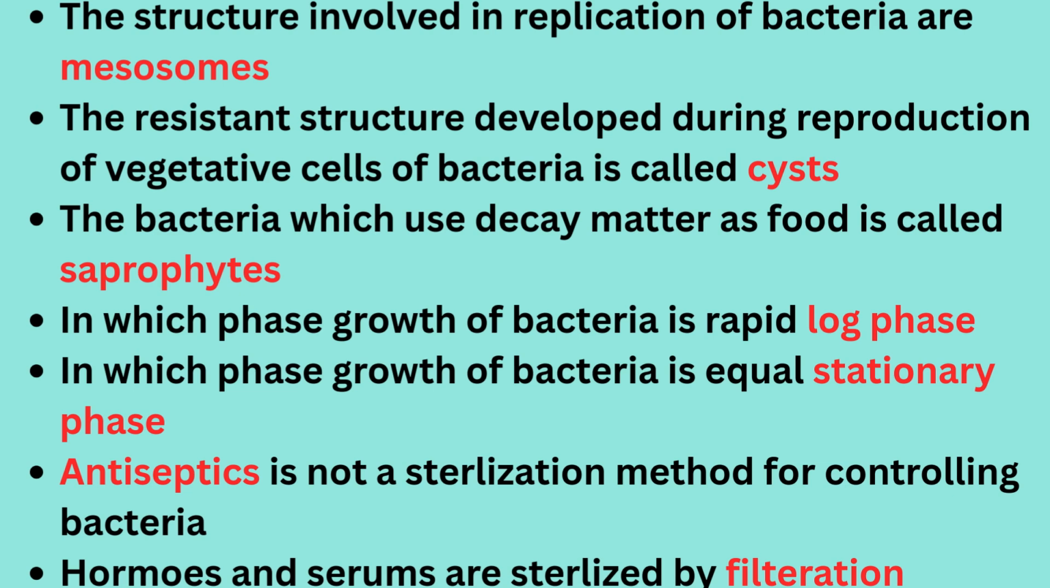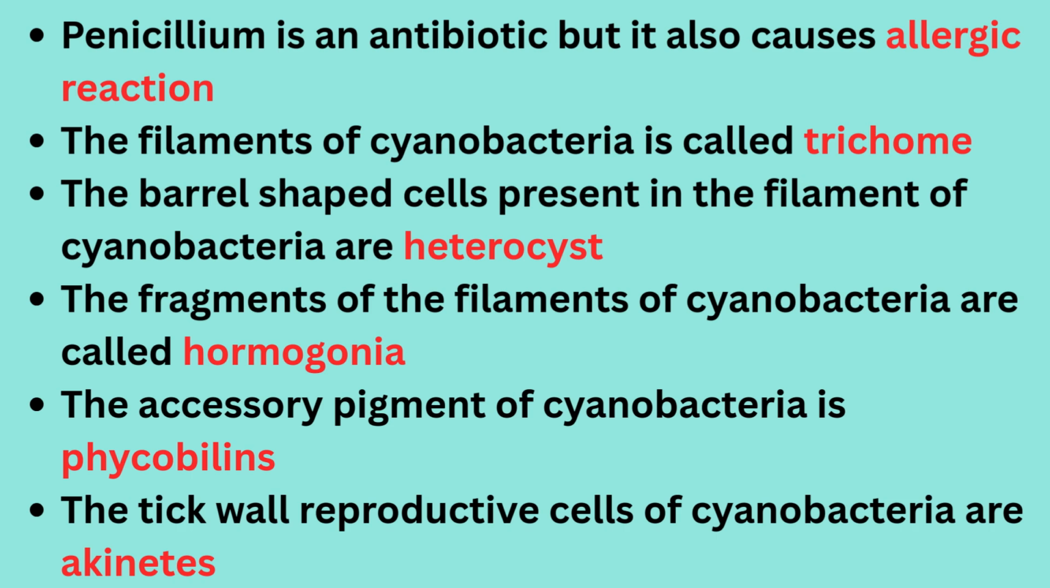In which phase is the growth of bacteria rapid? Log phase. In which phase is the growth of bacteria equal? Stationary phase. Antiseptics is not a sterilization method for controlling bacteria. Hormones and serums are sterilized by filtration. Penicillin is an antibiotic which can also cause allergic reactions. That is why penicillin is not used as an antibiotic nowadays.